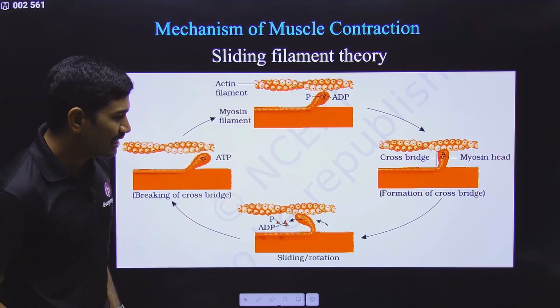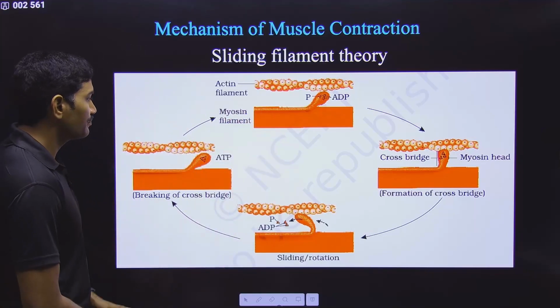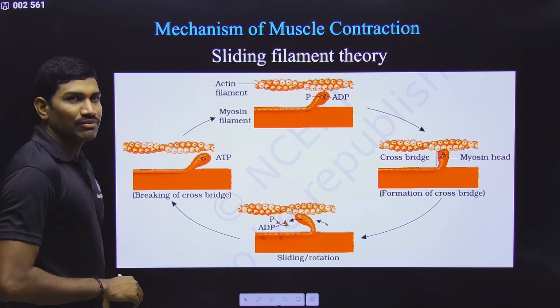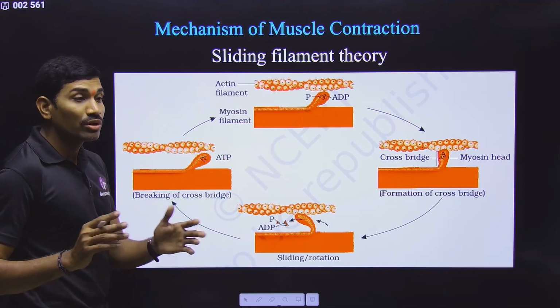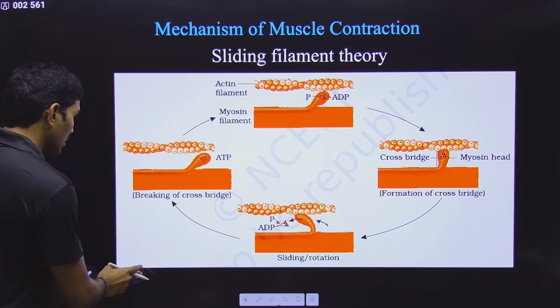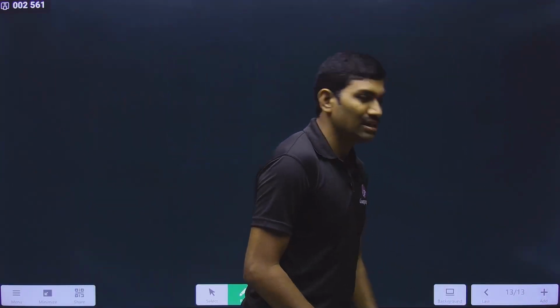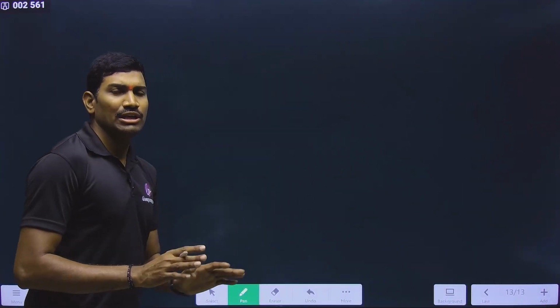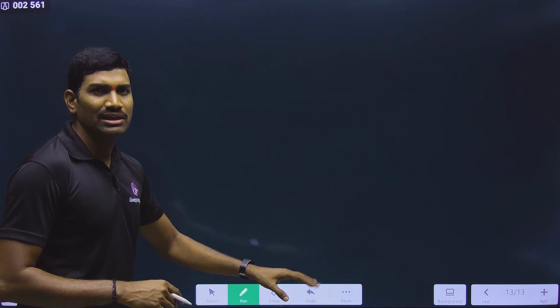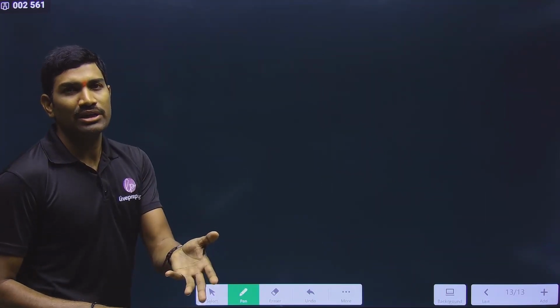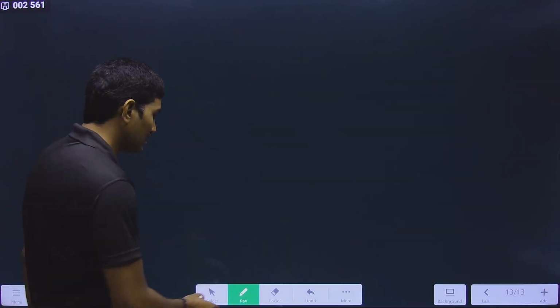For easy understanding, what we are doing is attachment of ATP so that the cross bridge is broken. Now understand this. Now observe this carefully. Many students are getting so many doubts. Even though 99% of the concept is clear, in those 1 or 2 points you are making a mistake, and there is a chance that they may ask that point in the examination.